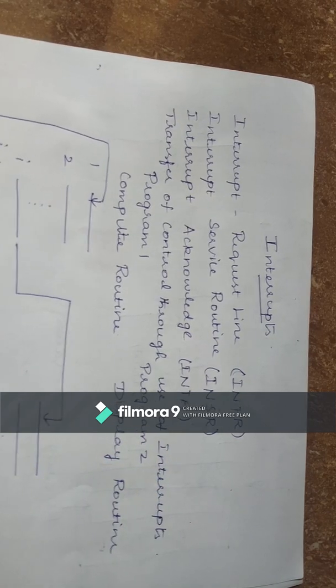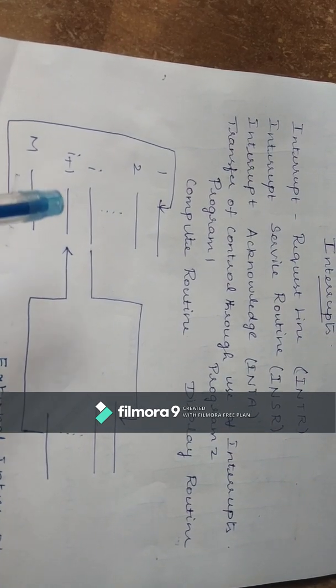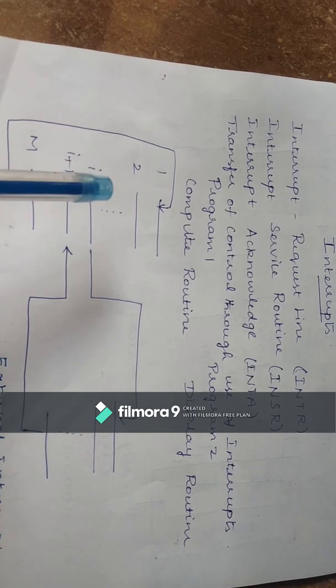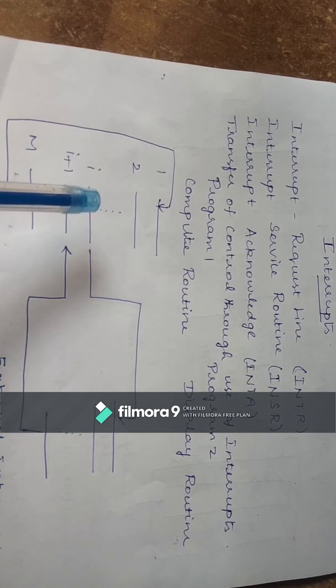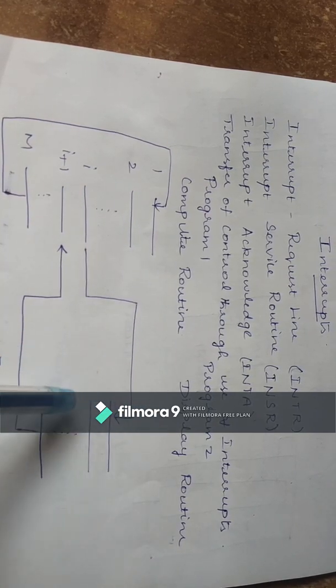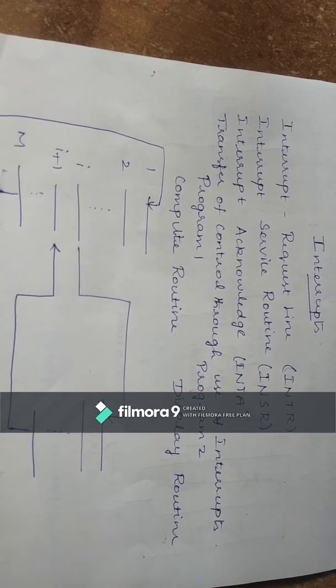We will discuss one example here. It is a very simple example. Here we have two subroutine programs. The first one is the compute routine, which is currently being executed by the CPU, that is the processor. And the display routine is nothing but the interrupt program.